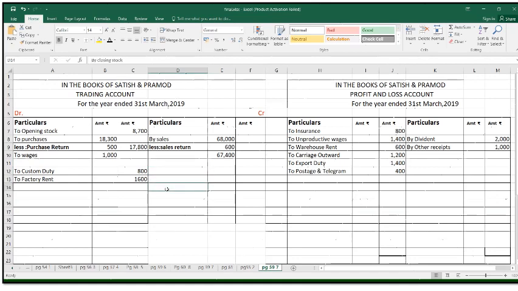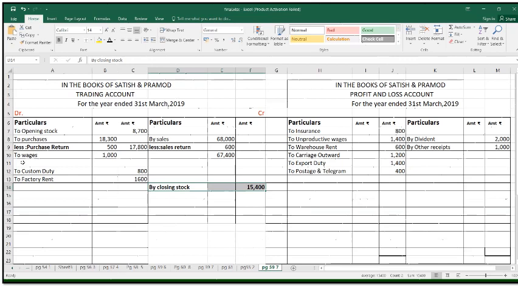So the closing stock is going to give the effect to the trading credit and balance sheet asset side. Here we are just going to prepare trading account and profit and loss account. So we're going to give only one effect, that is closing stock, trading credit by closing stock 15,400.